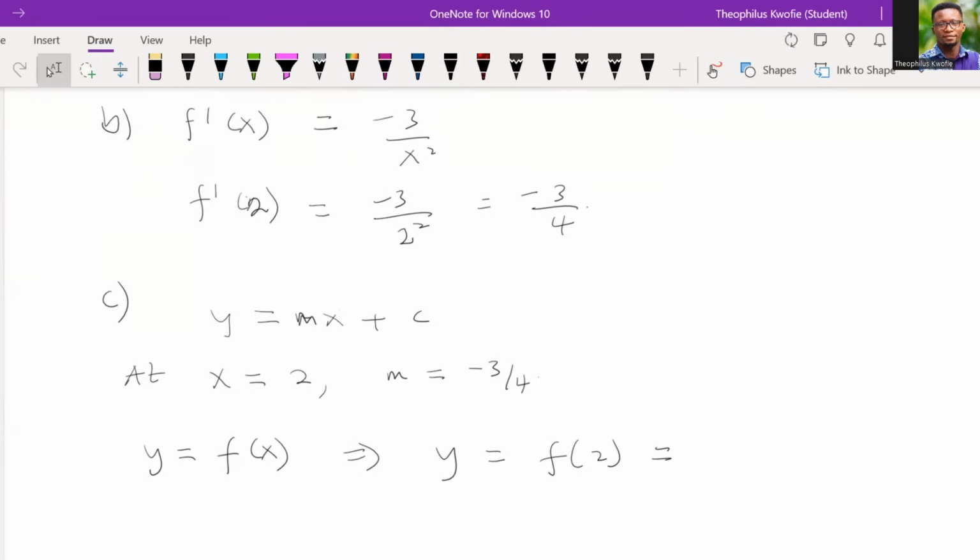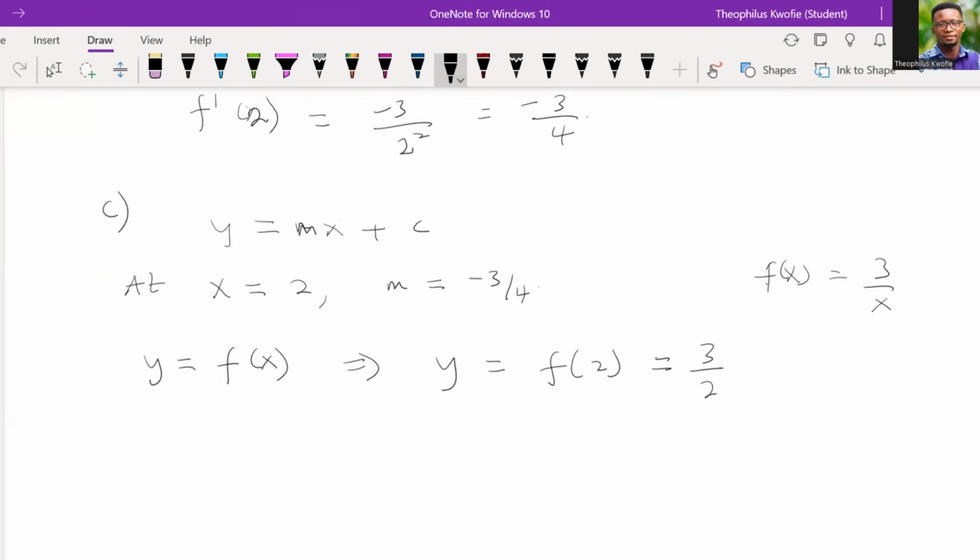But what was our main function? Main function, let me write it here, was 3 on x. Okay. So now if we evaluate this function at 2, we should have something as this, right? Now, the whole point of this is to try to find C, okay? Good. Now, we have to plug all of this back into this equation, okay?